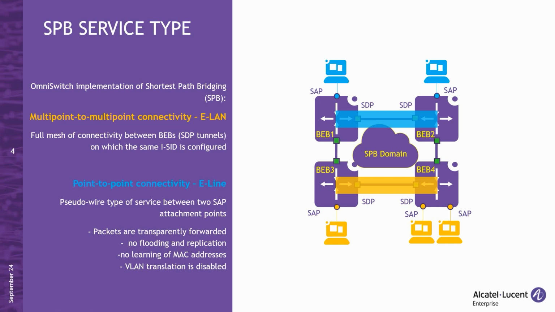When configuring an ELINE service in AOS, a pseudo-wire parameter is specified, which defines the point-to-point nature of the service. This service ensures direct communication between the two endpoints. Also, in ELINE, there is no flooding or replication of packets as there is in ELAN. Additionally, there is no MAC learning on SAPs in an ELINE service.